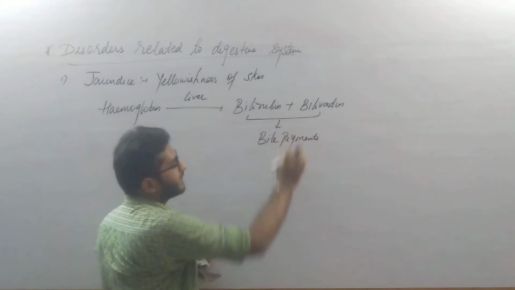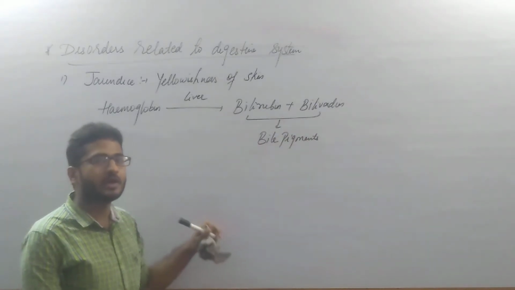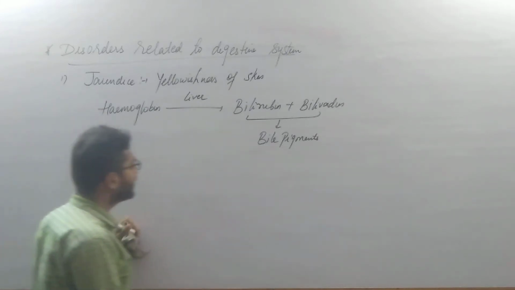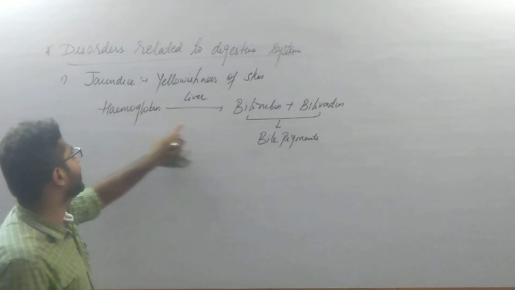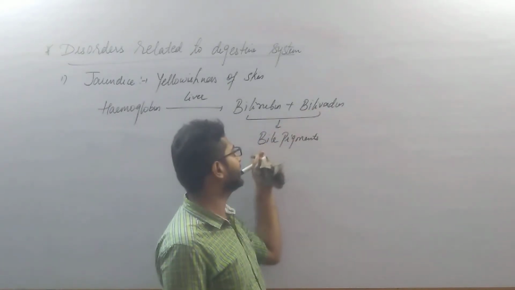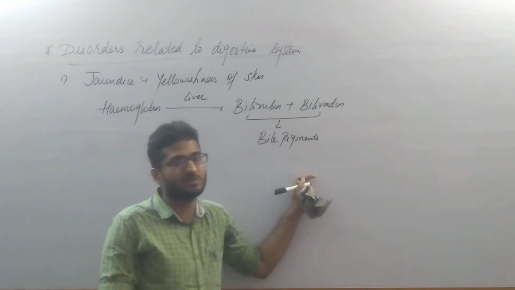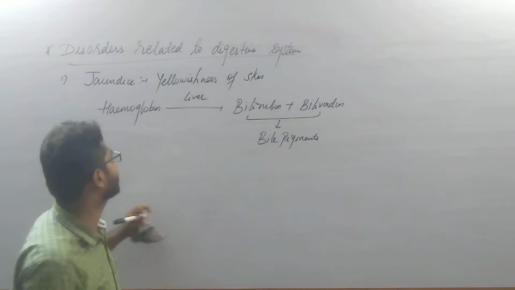Normally, this is the condition. Under normal physiological condition, hemoglobin is broken down to produce bilirubin as well as biliverdin, and these act as bile pigments which are present in the bile juice, and they are removed out in the form of fecal waste.